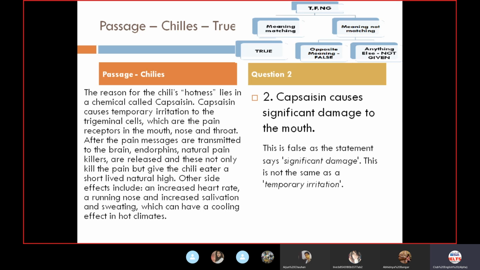No, the meaning is not matching 100%. Why? Because the passage says that capsaicin causes temporary irritation, while here it says that capsaicin causes significant damage to the mouth. The passage talks about temporary irritation to the trigeminal cells, which are pain receptors. So it is not 100% sure, so we'll be moving on to the meaning not matching, opposite or anything else.